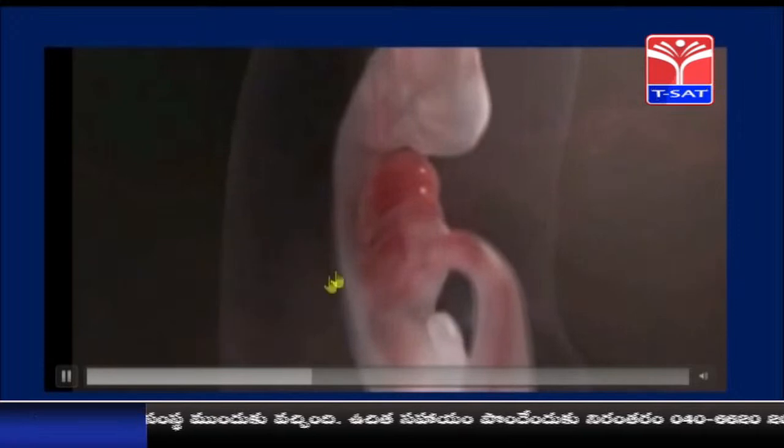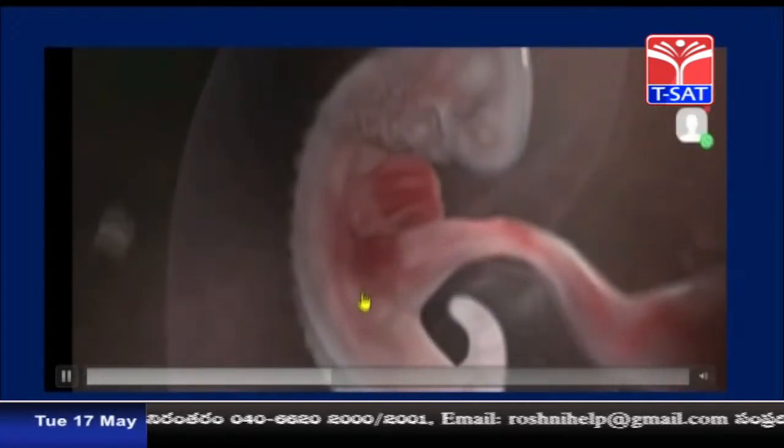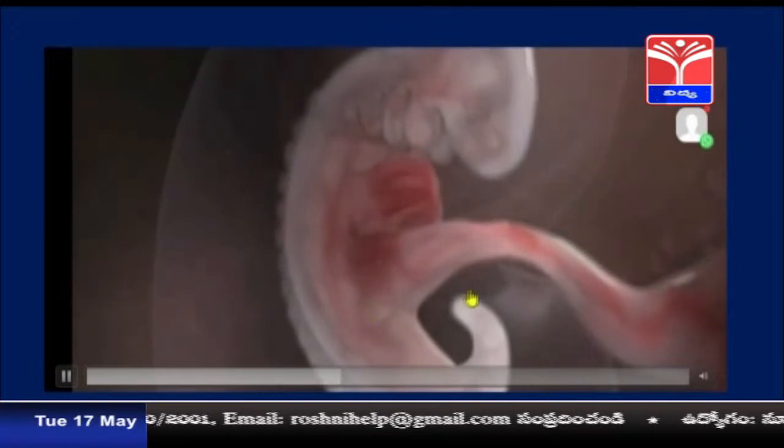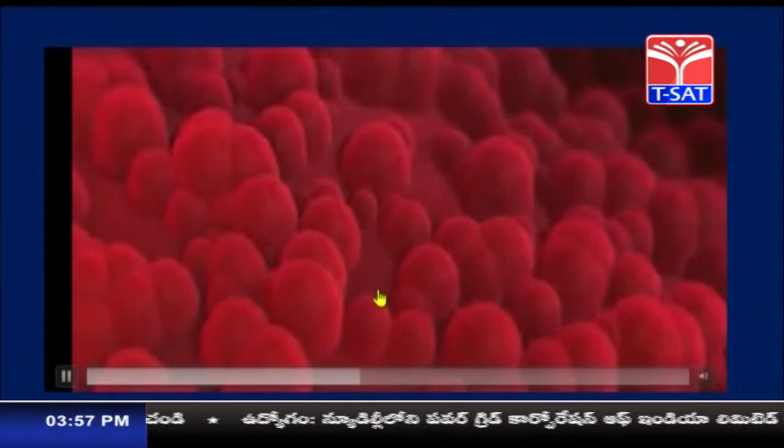For example, you can see here the circulatory system slowly develops. You can see different types of organs also being formed. So these are RBC.